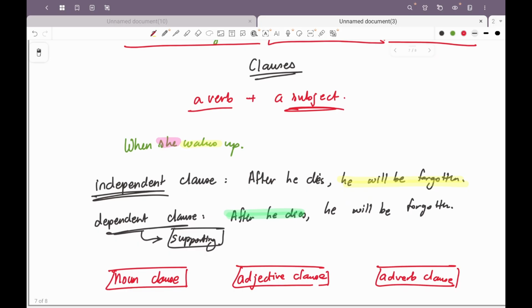Adverb clause, let's look at the example first. He left in a hurry after he got the call. So when did he leave? He left after he got the call. So the after he got the call part, that is the subordinate clause in the sentence, is talking about the person leaving. It's describing the action. So when it's describing the action, it's going to be an adverb clause. So noun clause, adjective clause, and adverb clause.